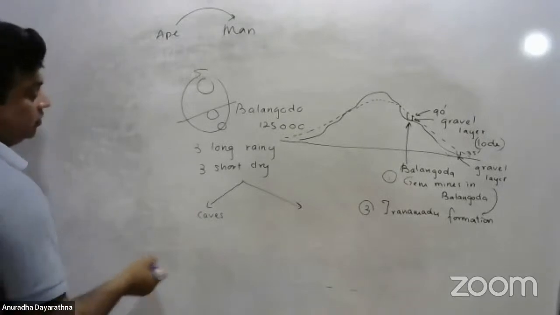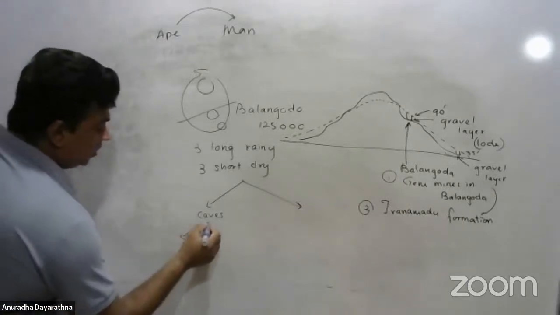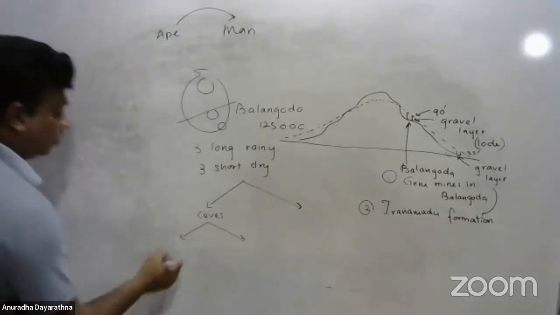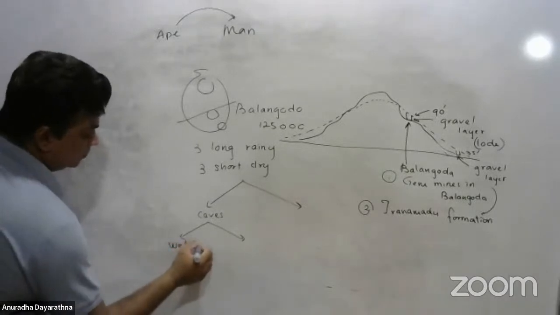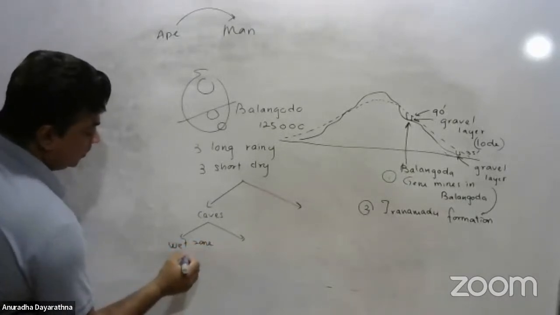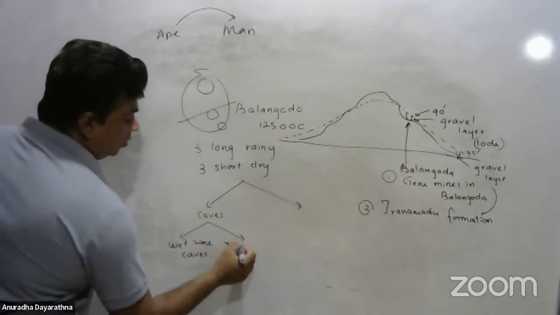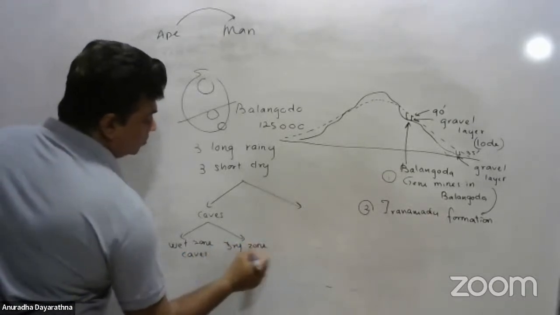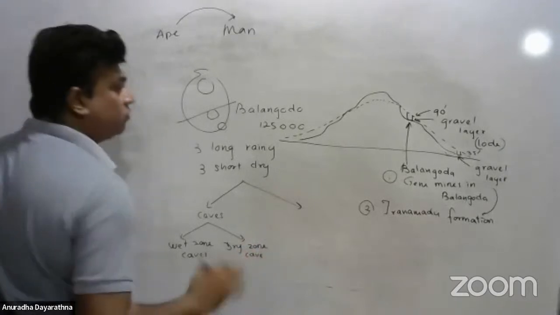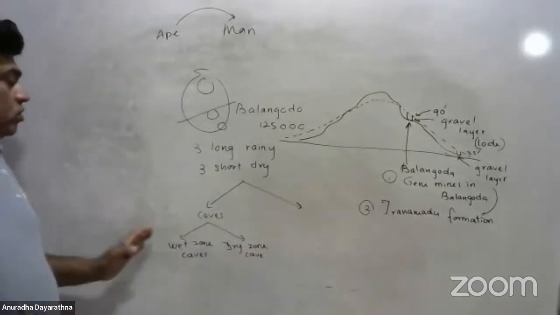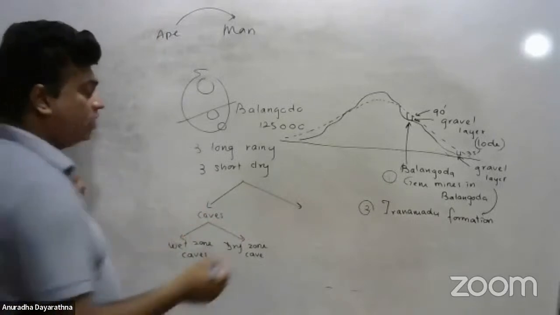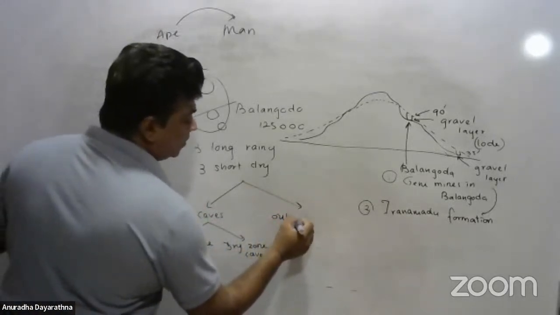And cave habitations, once again, you can divide into two categories: caves located in the wet zone and caves located in the dry zone. So there are two types of cave habitations. The two types of dwellings are what? Caves and outdoor camps.